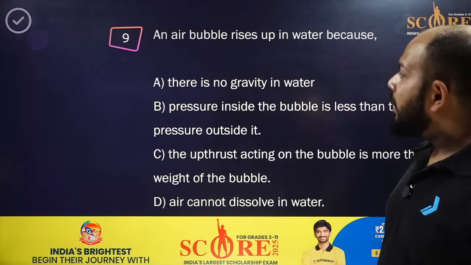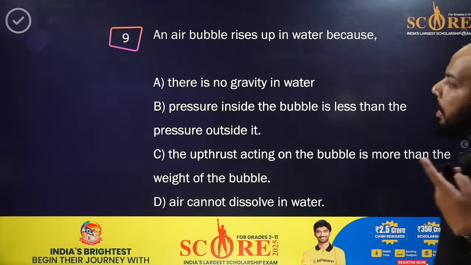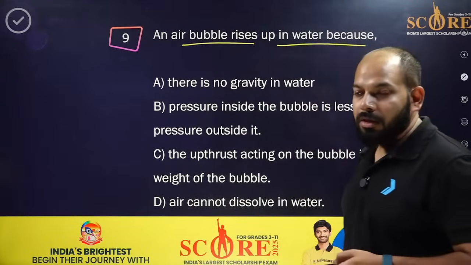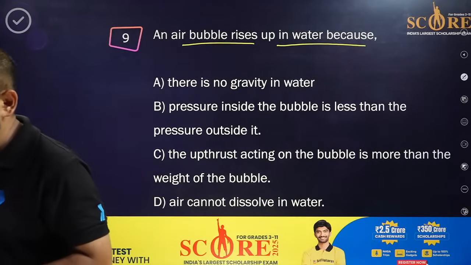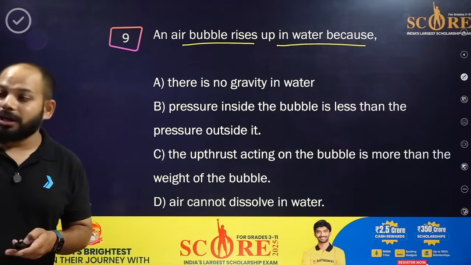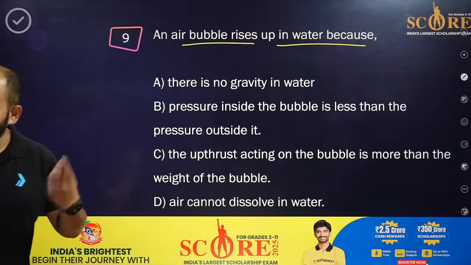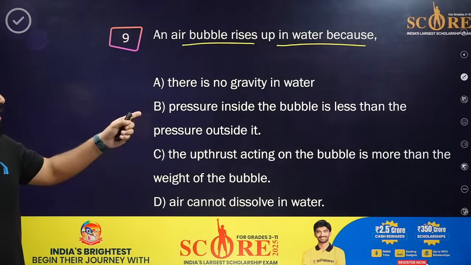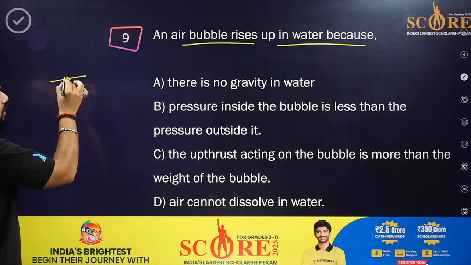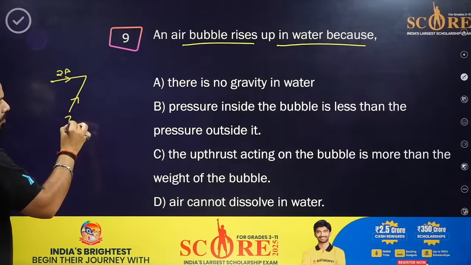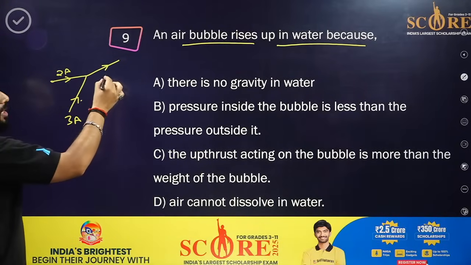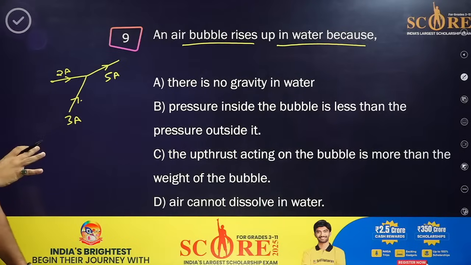Check. Okay, then the next question is the 9th. Someone asks: an air bubble rises up in the water because, according to vector quantities, the opposite direction of the original direction must be negative. No, that is okay. See, in the previous one, we will discuss. For the current, if this is 2 ampere and this is 3 ampere, so 2 and 3 will be 5 ampere. And that is correct, which we found out.